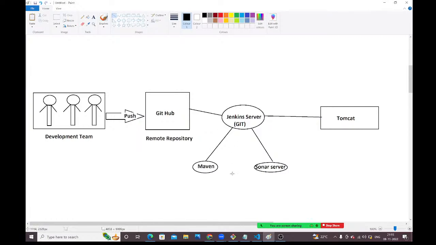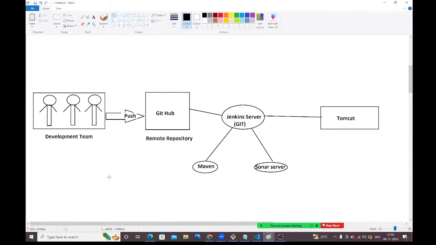Suppose if anything got failed, any job got failed, now DevOps team will come and they will verify, right? The development team will inform us, hey, this deployment has not happened, could you please check? Now we need to verify where that Jenkins job failed. In build stage it is failed, or in code quality checking it is failed. Where it is failed, we need to verify and tell to the development team, hey, right here this job is failed. Like that, we need to inform them and they will work on that, guys. Understood, guys? Is it clear how we are automating the process?